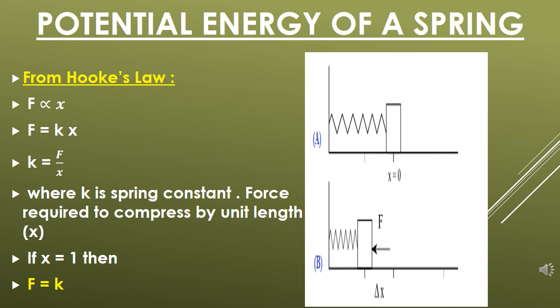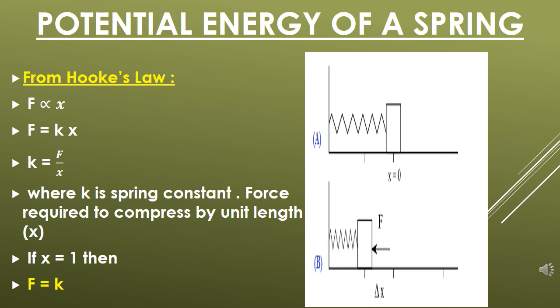Work done on a spring either to compress it or to expand it changes its position, and that work done on the spring changes its energy, its capacity to do the work, and it says it has got potential energy because it has capacity to do the work. Let us see how much is that.